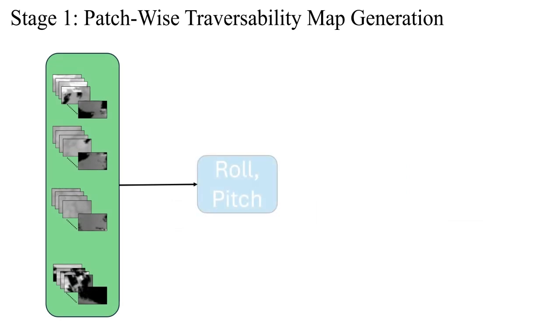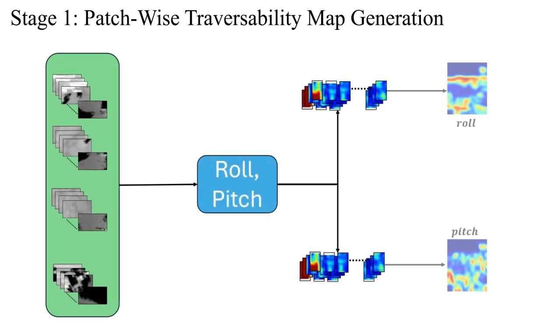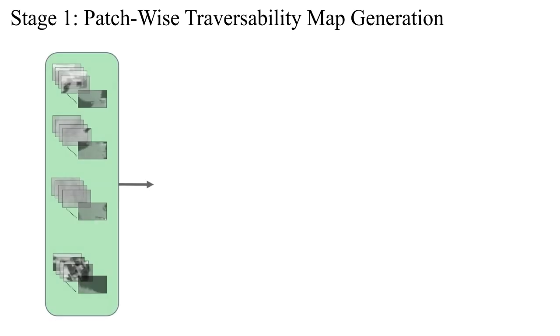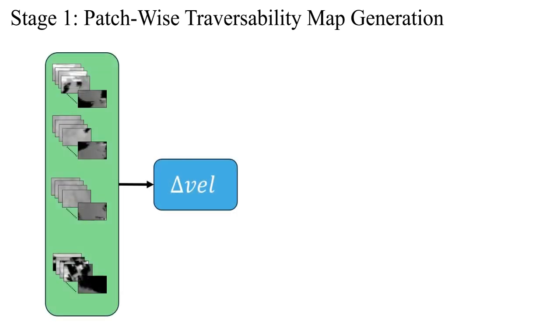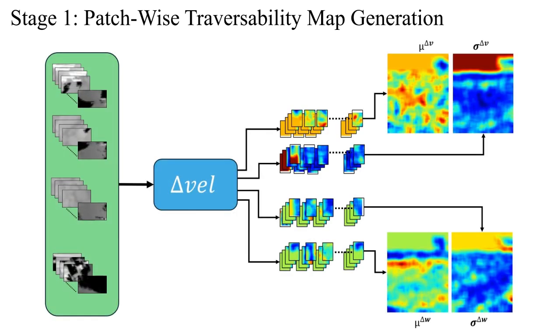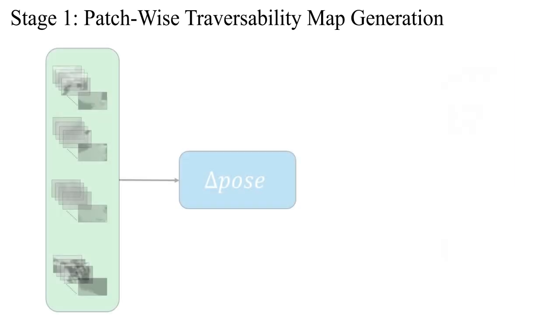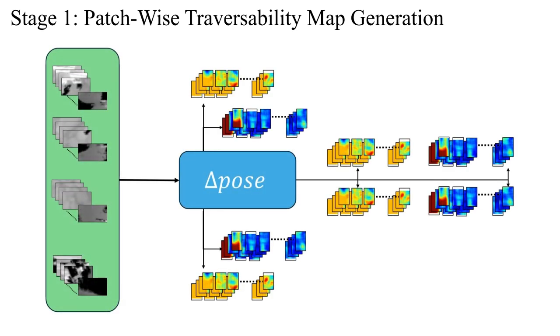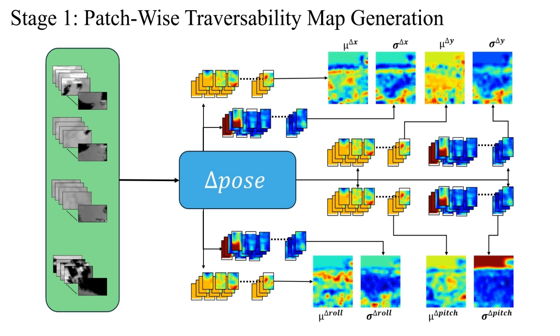Next, we generate the ground truth traversability maps from the patchwise values. Here, two traversability maps are generated using estimated roll and pitch angles. In addition, 4 traversability maps are generated for the mean and standard deviation of velocity differences. Furthermore, 8 traversability maps are generated for the mean and standard deviation of pose differences.